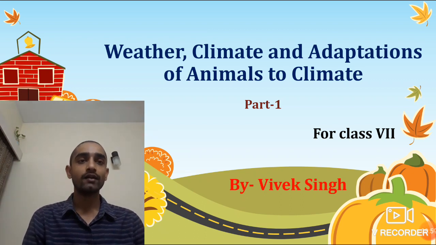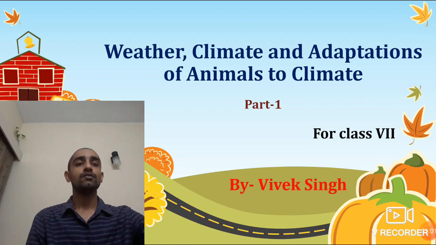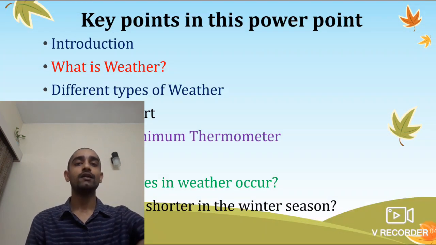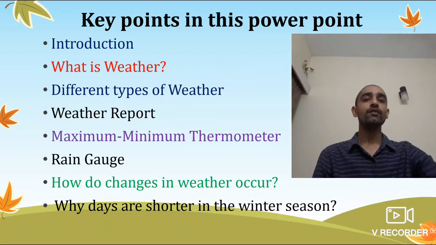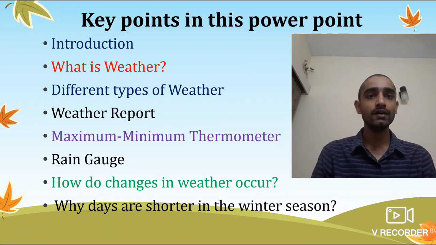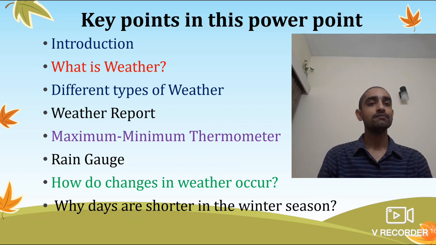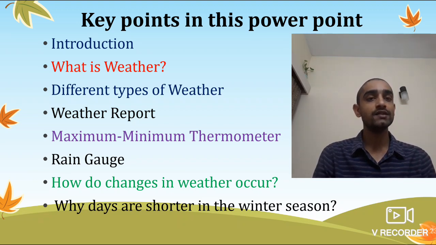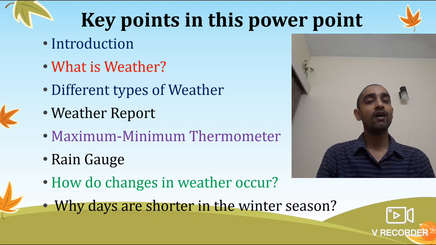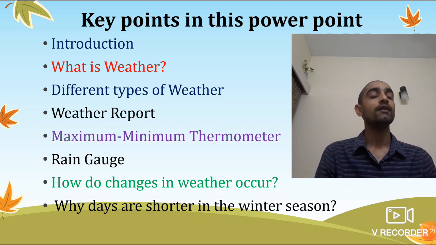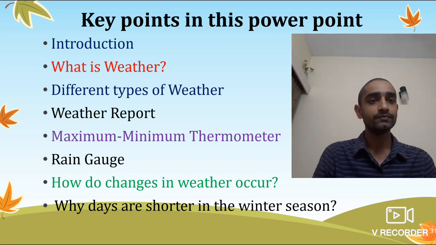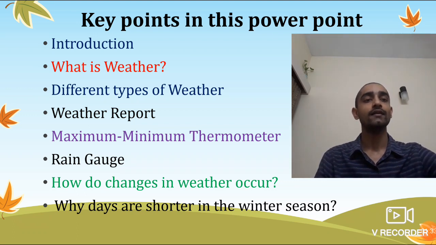So in this video we will cover an introduction about weather, what is weather, what are different types of weather, what is a weather report, what is a maximum minimum thermometer, what is a rain gauge, how do changes in weather occur and why days are shorter in the winter season. So let's start with that.